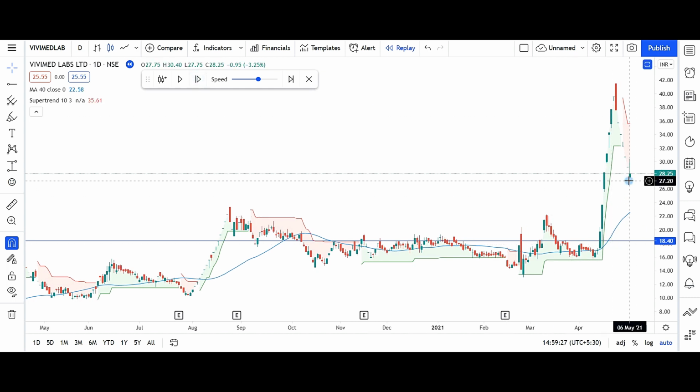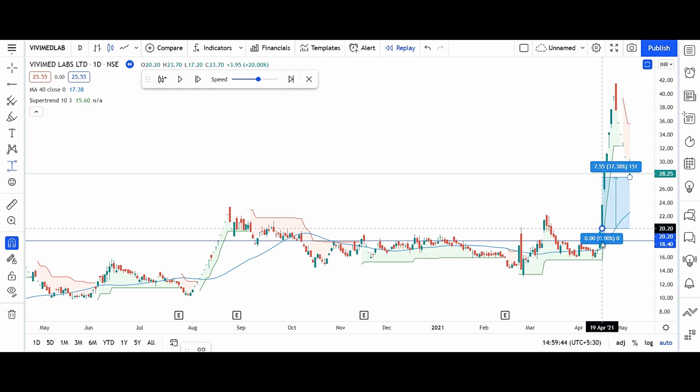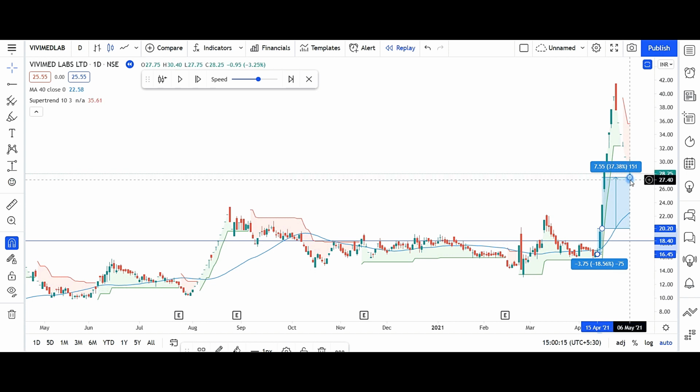In this candle open we can exit because there is trading. So from this point of entry on the next day after the entry signal, we get 37% returns. From here till the moving average, the stop loss was around 18.56%. At this point we have taken a reward of 2 times the risk, but here we have seen that the risk which was taken at the time of execution, we have lost double the risk.